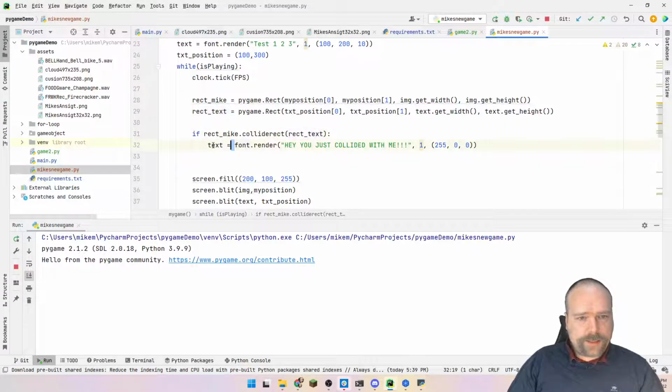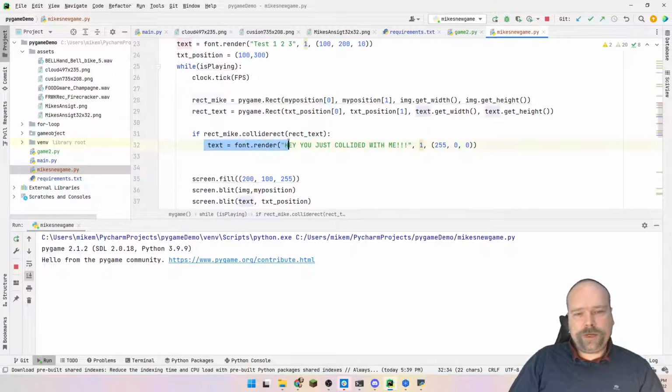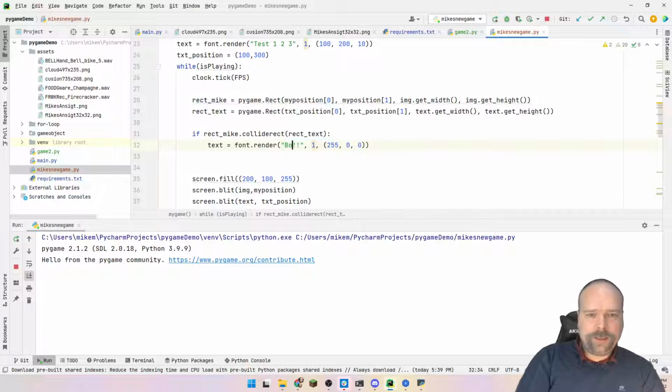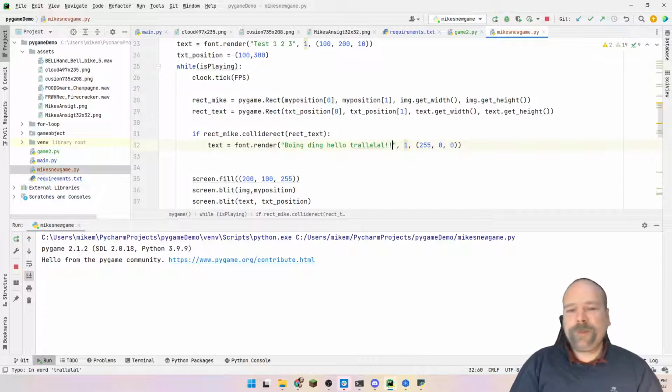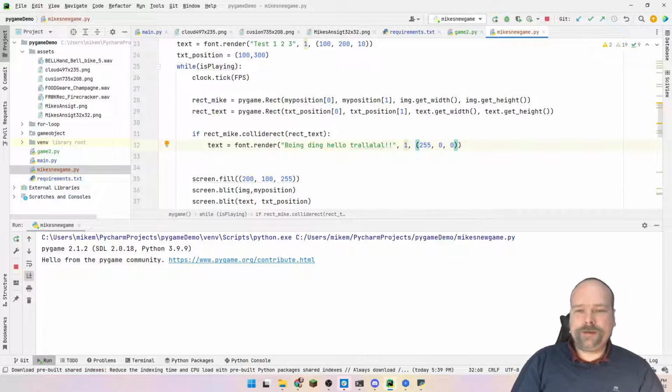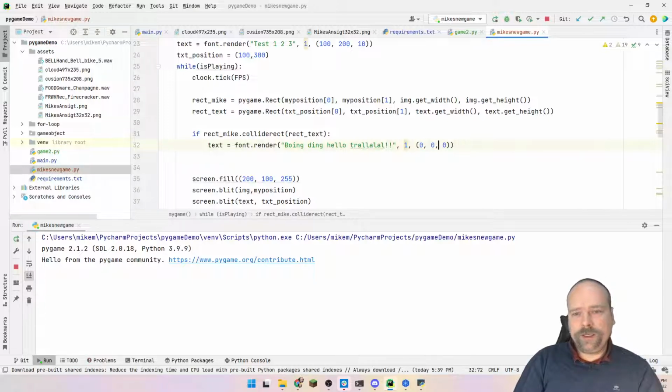Then we change the text. So okay, here we can check if the my face rectangle collides with the text rectangle, then I'm changing the text to, hey, render something else. Hey, you just collided with me, or something else. Boing, ding, hello, tra-la-la-la, or something like that, right? And then we can also change the color, of course, of the text: red, green, and blue. So we will change it to blue like this.